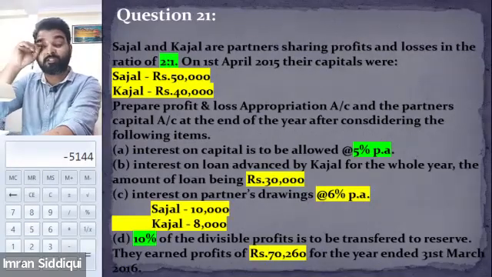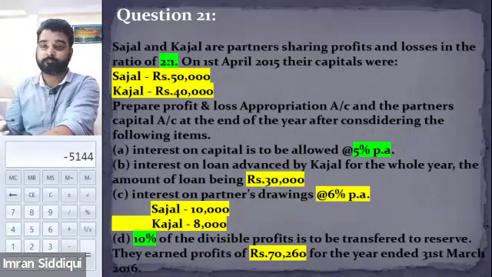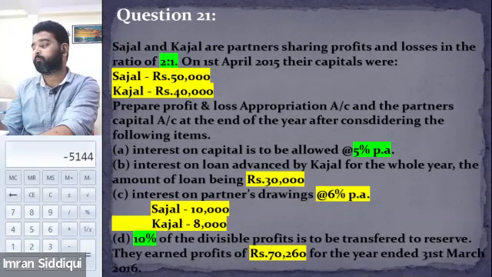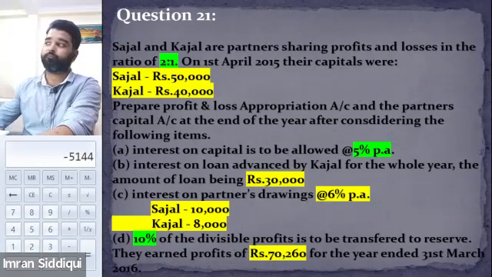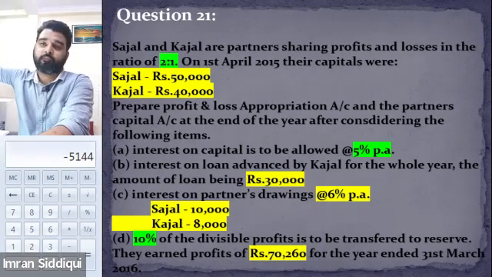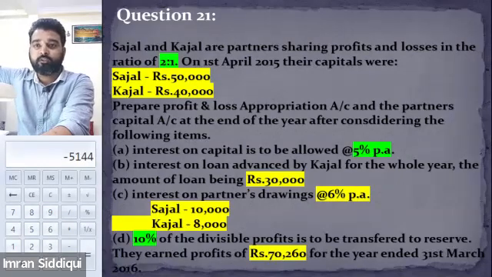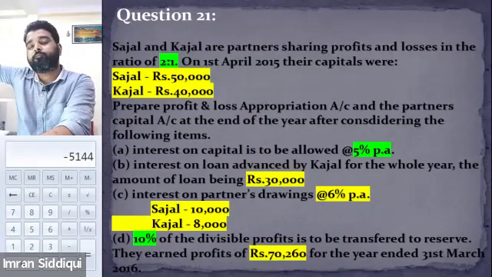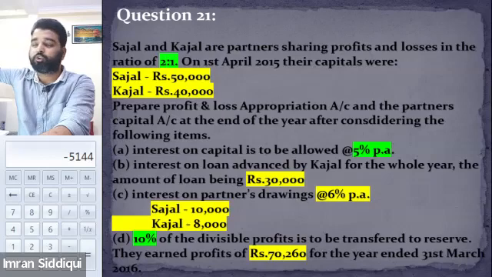Since Kajal is giving a loan to the business, tell me whether or not Kajal is entitled to claim interest on such loan. Tell me, Aman and Halima.